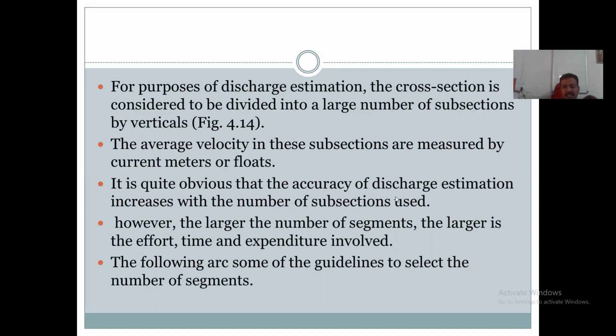The accuracy of the discharge measurement increases with the division into a number of subsections. By dividing into more cross sections, the accuracy of measurement of the discharge will be more.